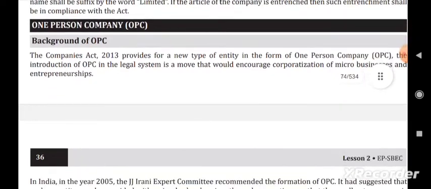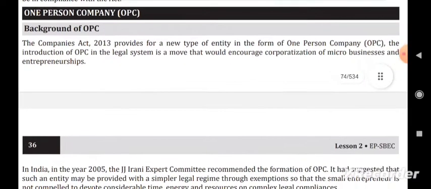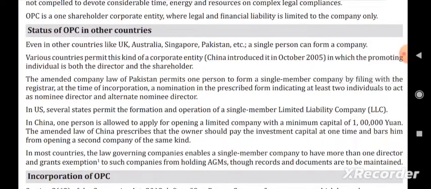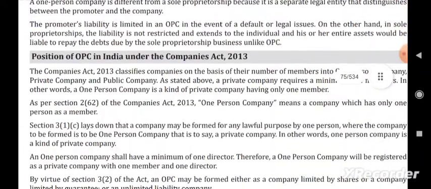Then you read it. And we have the OPC, One Person Company. What is a One Person Company? It was begun by the JJ Irani expert committee, and they suggested providing a simpler legal regime for the OPC through exemptions. It is important here. A One Person Company means a company which has only one person as a member. These are the incorporation of OPC, etc.